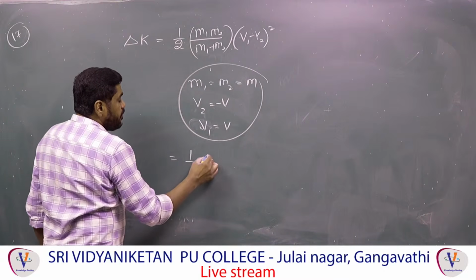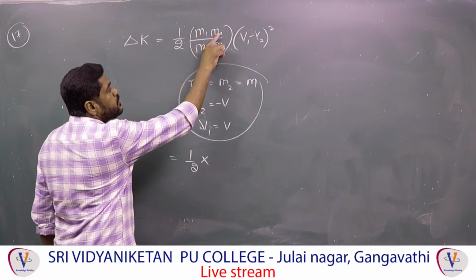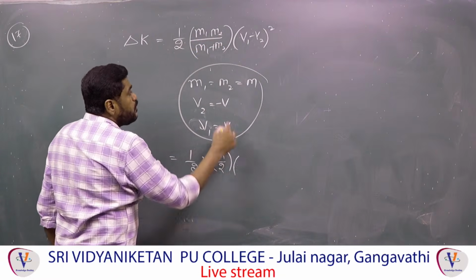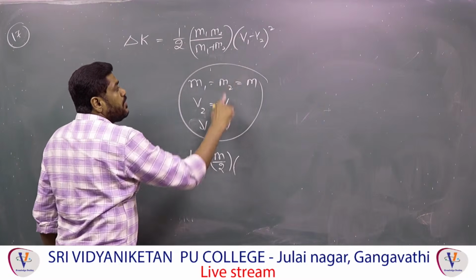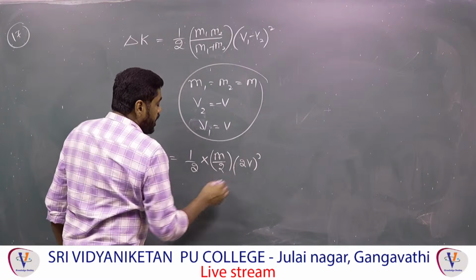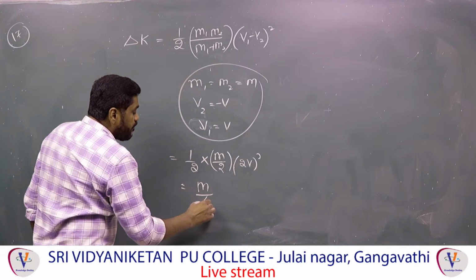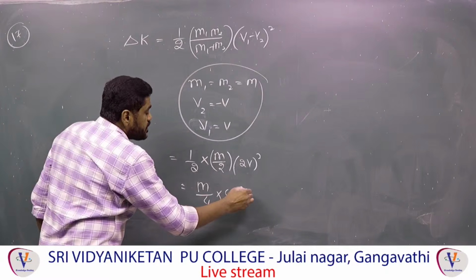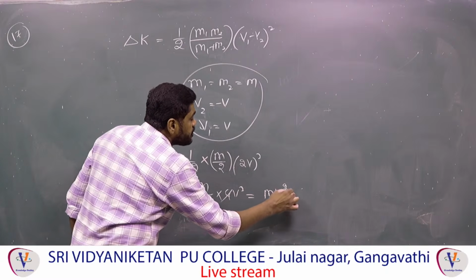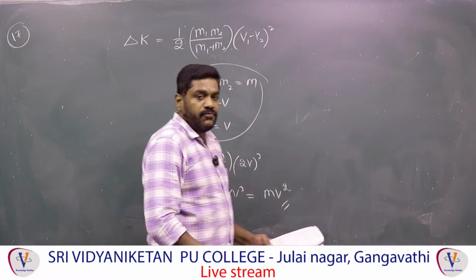That is equal to half into m square by 2m, so m by 2 into (V1 minus V2), that is V minus of minus V, nothing but 2V, whole square. Therefore, that is equal to m by 4 into 4V square, the 4 cancels. Now the loss in kinetic energy is equal to mV square.